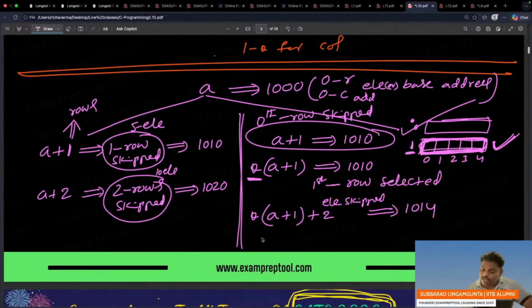Now listen, interesting answer. Star of A plus 1, plus 2 elements skipped. Before the star operator I am here.